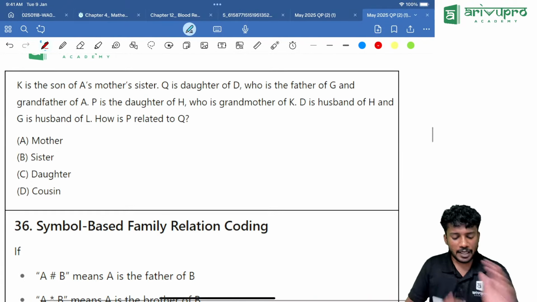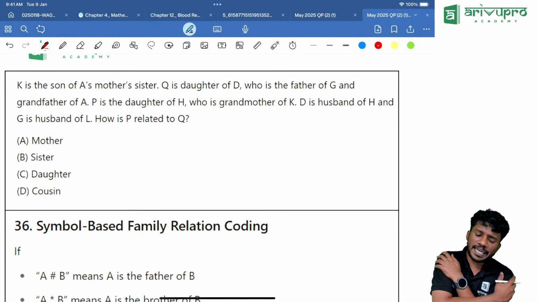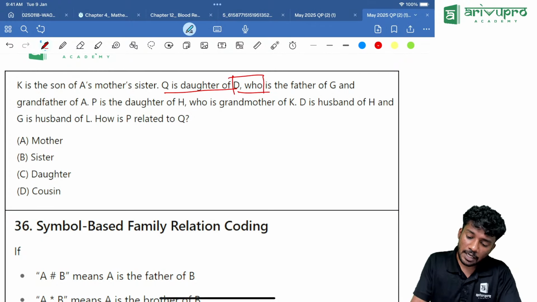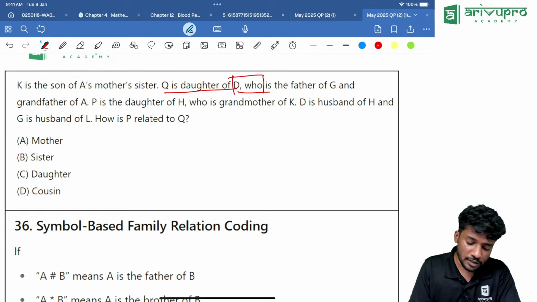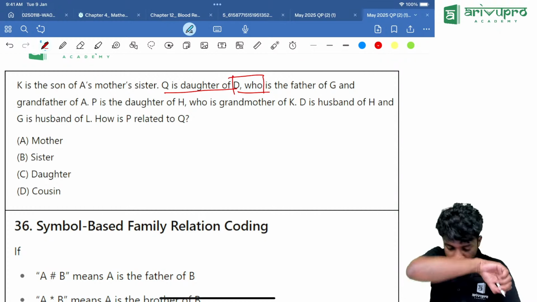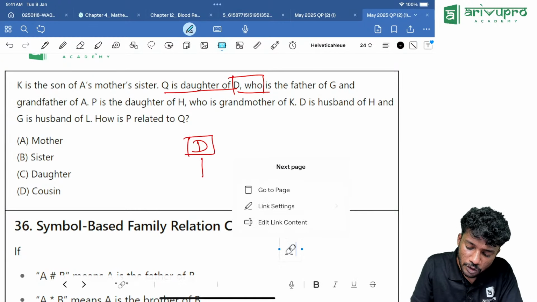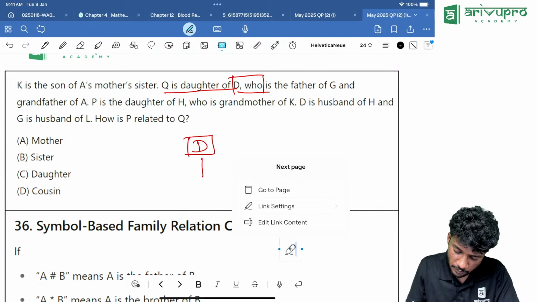Then next one. K is the son of A's mother's sister. Let it be there. Q is the daughter of D, who is the father of G, and the grandfather of A. We will start off with this. Q is the daughter of D. D is the father of G. What else is given?